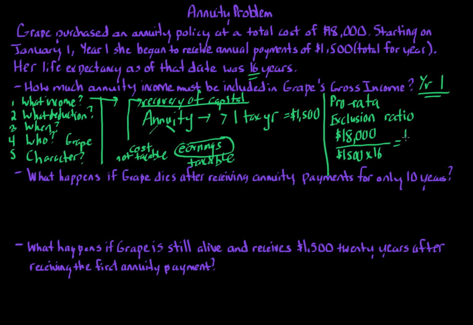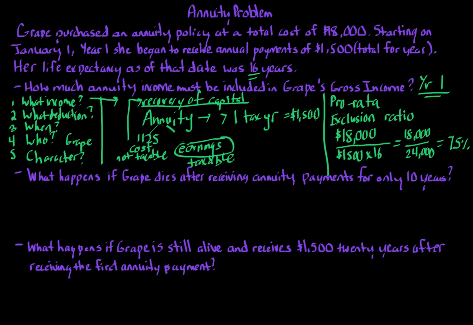That gives us $18,000 over $24,000. This equals 75%. So what we're saying is that 75% of $1,500 is excluded. It's considered cost, non-taxable. So if we go ahead and do that, $1,500 times 0.75 equals $1,125.